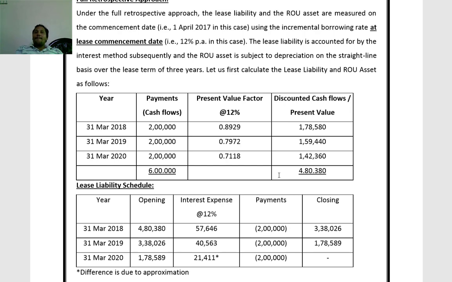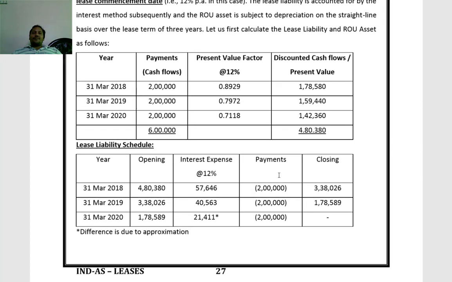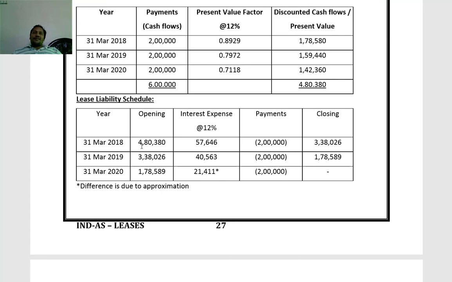Now, for lease liability, you have to prepare the schedule for arriving at the interest for each year. With respect to right of use of asset, straight line, you can take 4,80,380 spread over a period of 3 years equally. So, next step, we will go for the lease liability schedule. First year, beginning, 4,80,380 is the liability. Interest at 12%, 57,646.